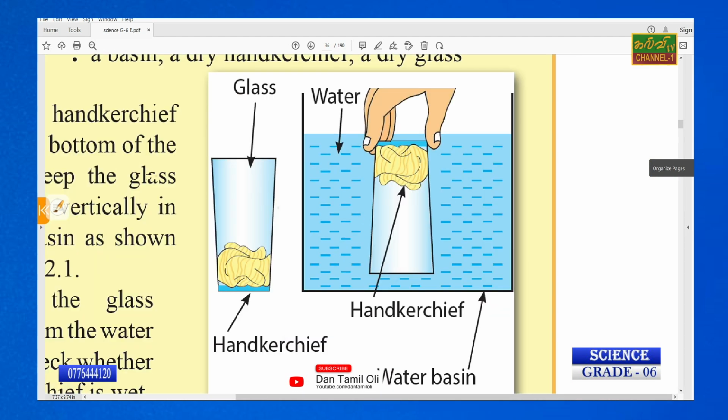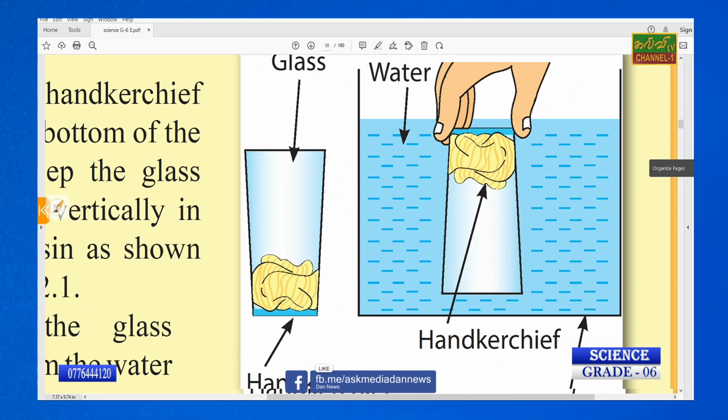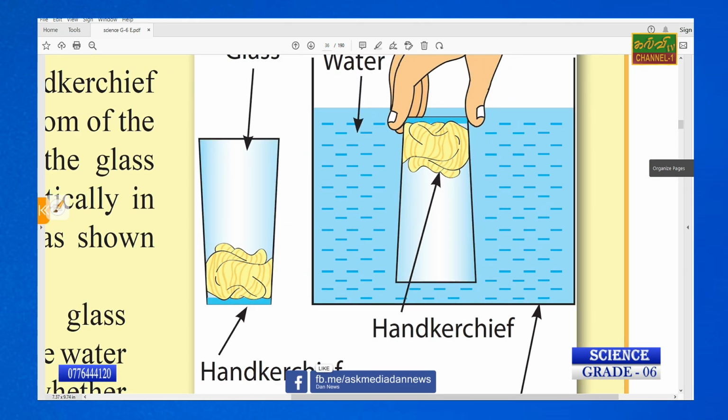There's an empty glass and a handkerchief. Handkerchief means you can use paper or some cloth instead, any one. Handkerchief means a small piece of cloth.